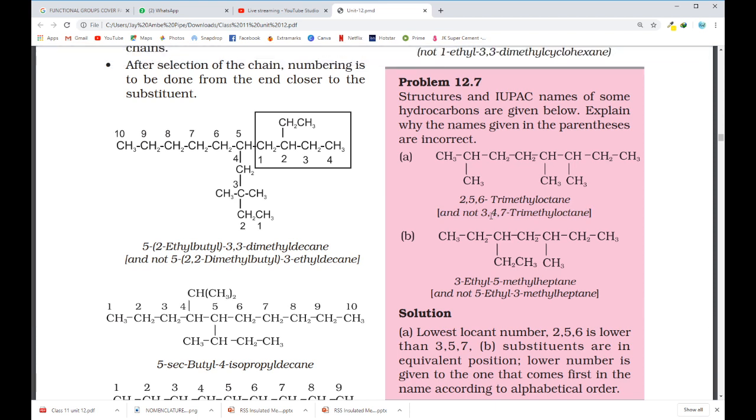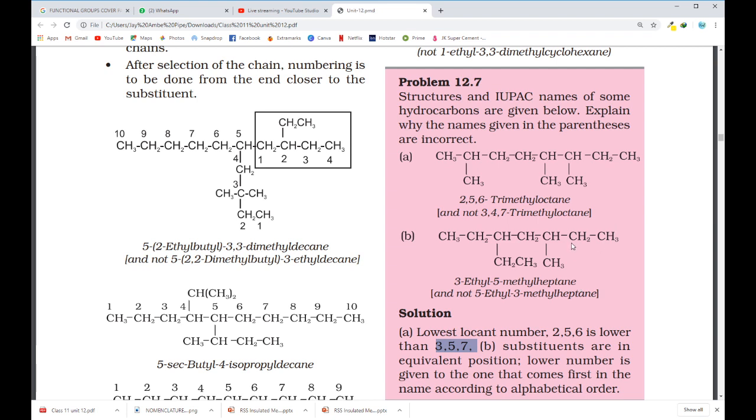As per the rule, you have to give the lowest number to the substituents, and so the lowest locant set is 2,5,6, while the name given in parentheses is 3,4,7. So this is your reason: the lowest locant set 2,5,6 is lower than that of 3,4,7. That's it. Second, 3-ethyl 5-methyl heptane.